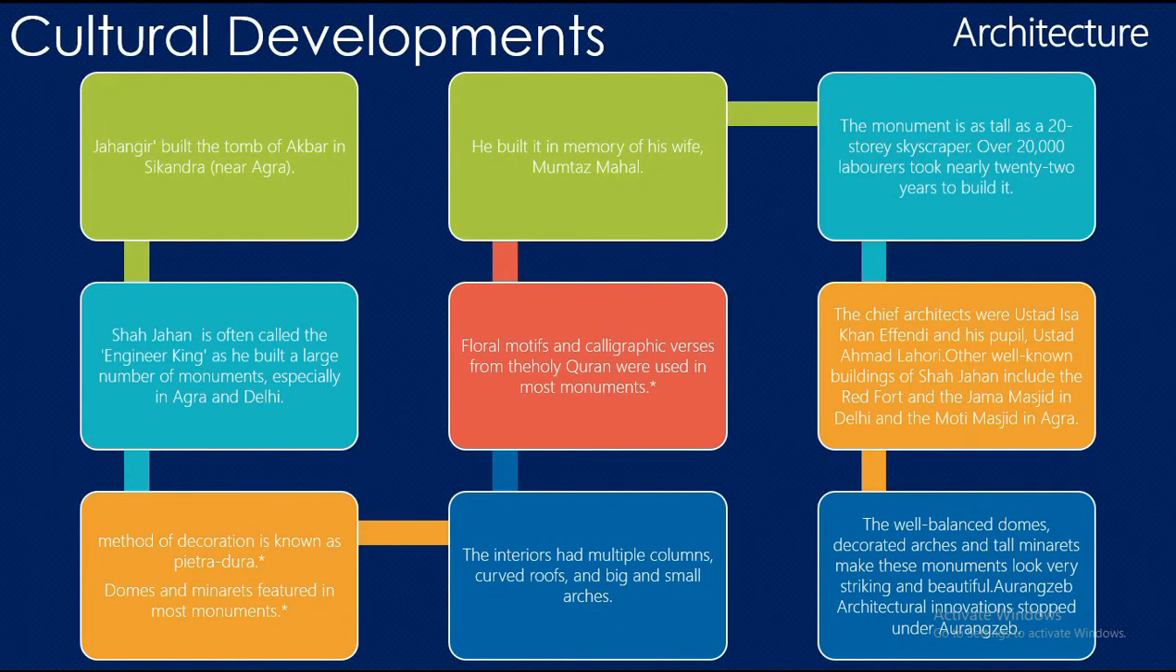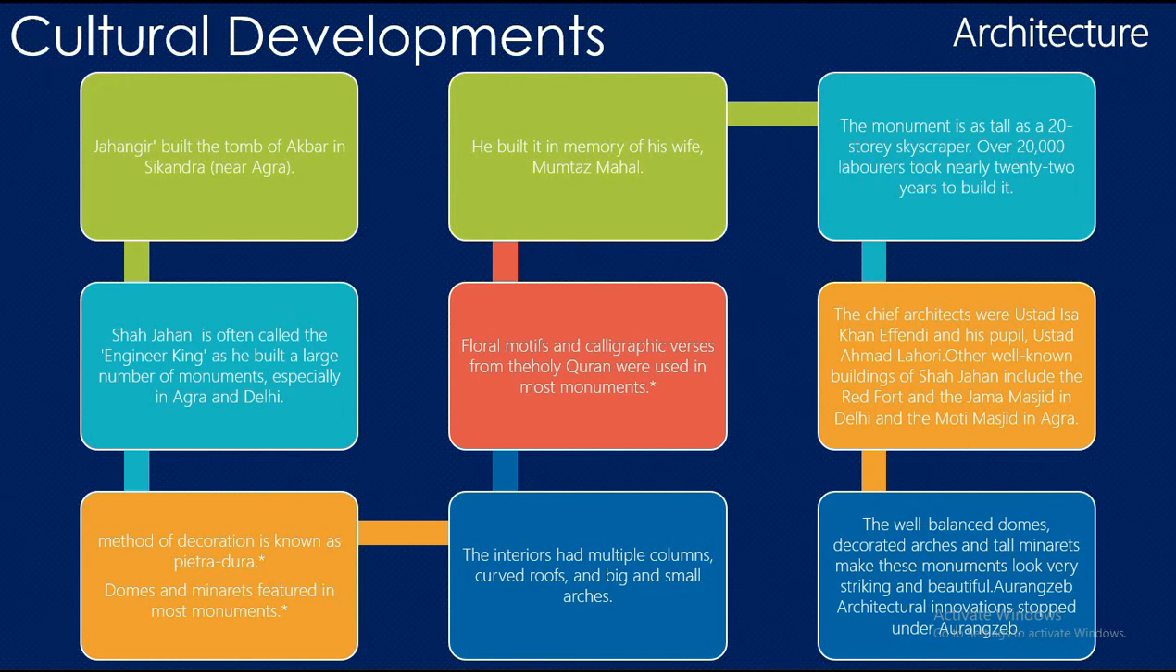Cultural developments. First, let's see the architecture. Architecture during the Mughal period was much more grand and magnificent than during the preceding centuries. The trend of using Central Asian, Persian and regional styles of architecture continued.